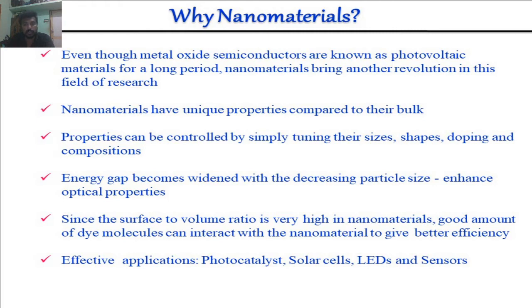The shape of the nanomaterials depends upon the doping concentration and the composition of the material, which is very useful for the optical and electrical properties. Another point, the energy band gap widens with decreasing particle size,